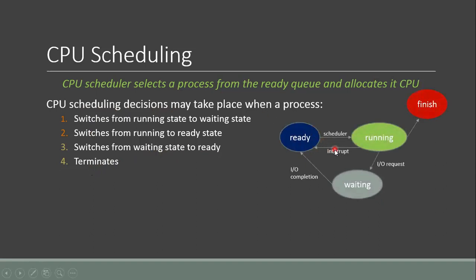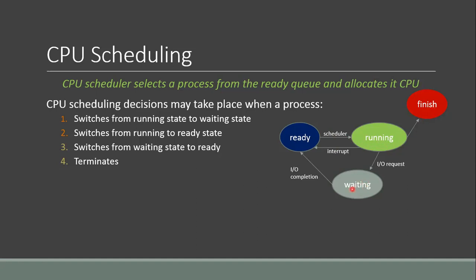This figure shows the process state transitions that might occur in the system. A process may be in the ready state. A process in the ready state is ready for execution. It is in the main memory and it is ready for execution. Another state is the running state. This is the state when the process is being executed by the processor. And the finish state is the state when the process terminates its execution.